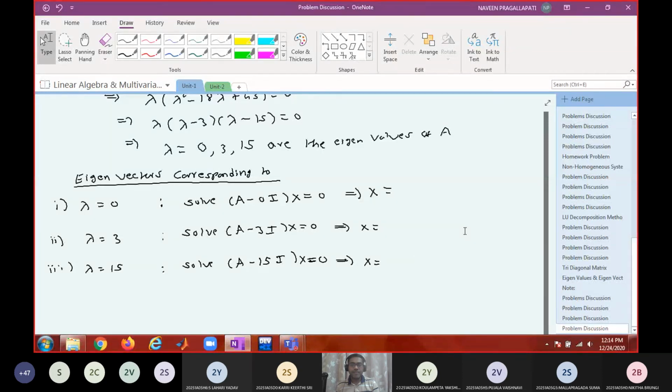Can you find? Did you find the first set of eigenvectors corresponding to lambda equal to 0? Anyone? x is equal to half k1, y is equal to k1, z is equal to k1. I said you can avoid a fraction, no? Or you multiply and divide with 2. 1, 2, 2. Correct. Which is in the form k1 x1.